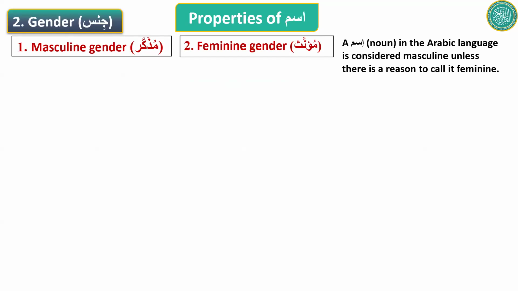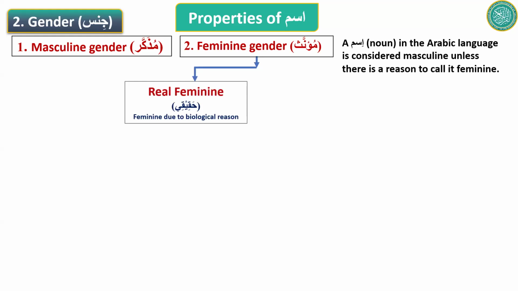An ism in the Arabic language is considered masculine unless there is a reason to call it feminine. So when you see an ism and you want to know is it masculine or feminine, what you do, you look for reasons to call it feminine. And if you don't find any reason to call it feminine, then that ism is masculine. So masculine gender is the default gender.